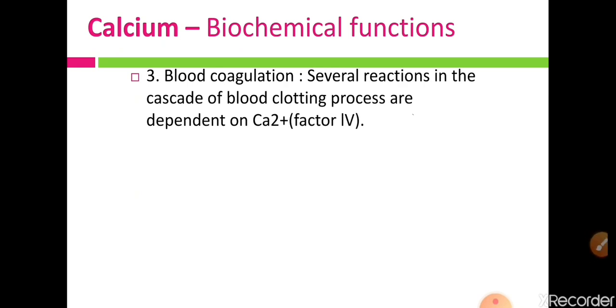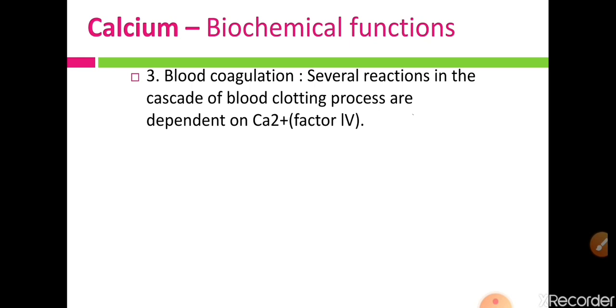Then third is blood coagulation. As we all know, factor 4 is the coagulating factor, and that factor 4 is calcium. So factor 4 or calcium is important for the coagulation process.